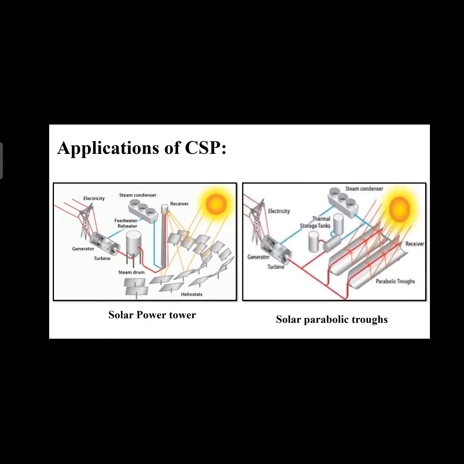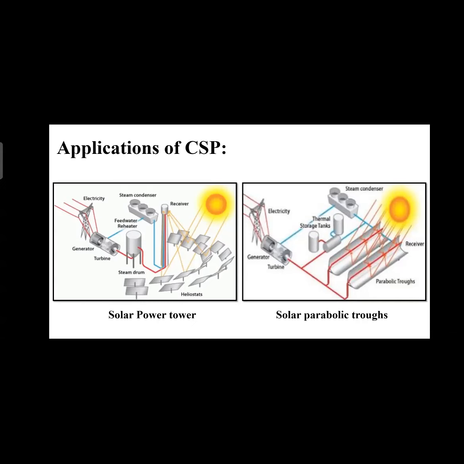And this is the picture of a solar parabolic trough. In this system, instead of reflectors, mirrors are used which are molded in the form of parabolic sheets, and pipes are laid between these parabolic mirror sheets. We are going to see this image further on, to understand how it looks.